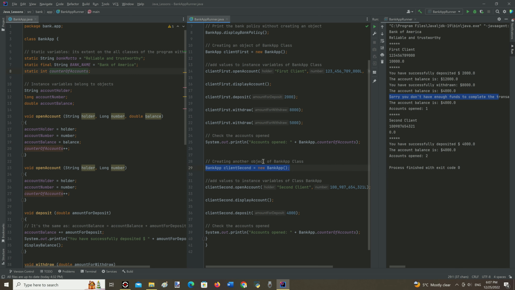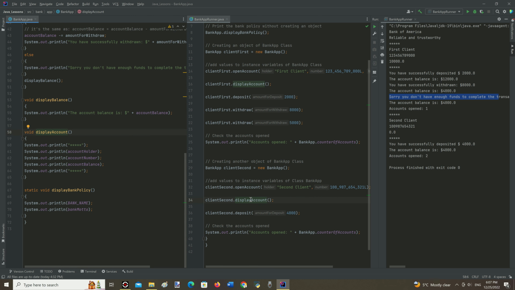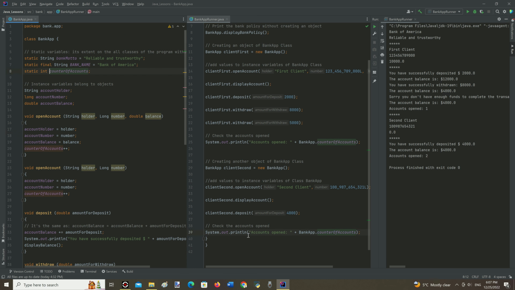Then arguments are set inside the open account method, and the display account method prints the corresponding values of the second object. Then the deposit method again prints these two lines of code. And in the last line of code, System.out.println prints the new value of the static variable counter of accounts right here.